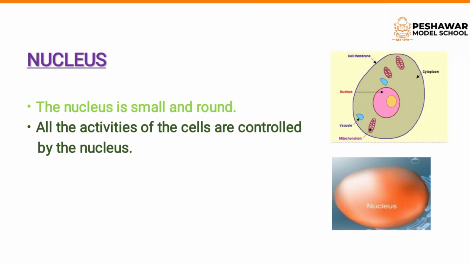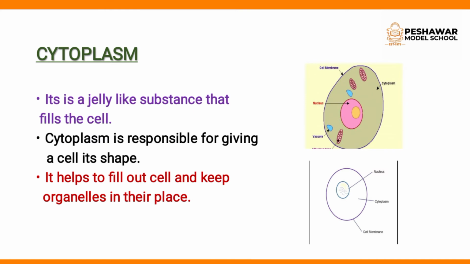Clear? So the nucleus is small and round. All the activities of the cells are controlled by the nucleus, and nucleus is the most important structure. Clear? Okay, now next one is cytoplasm. What is this? Cytoplasm.